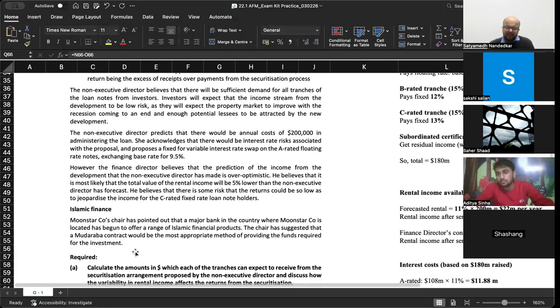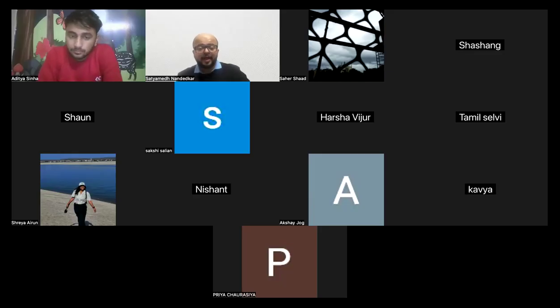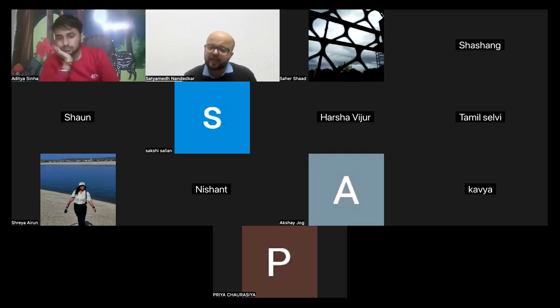Okay. Now, this part, let's leave it, Islamic finance is not relevant. Now, this is a question. If something like this comes in the paper, naturally, I'm sure you would be a little surprised because securitization as a concept is not specifically covered anywhere in the study text or study hub in that much level of detail. Now, let's understand the basic idea behind securitization. I will give you notes also for that.